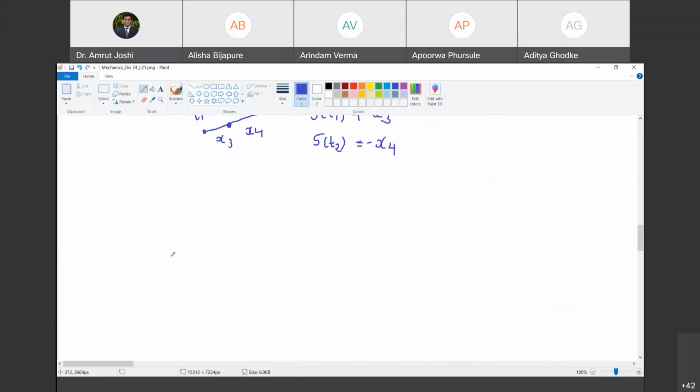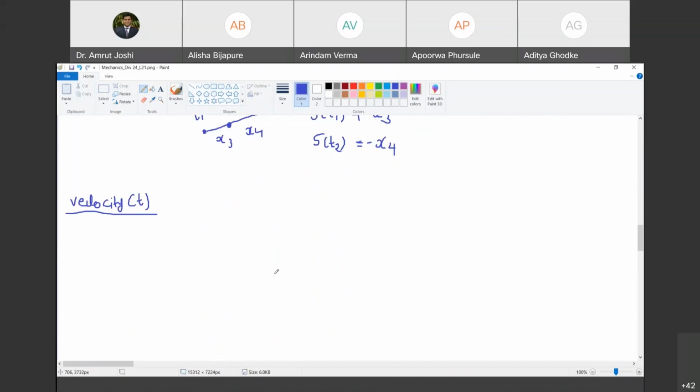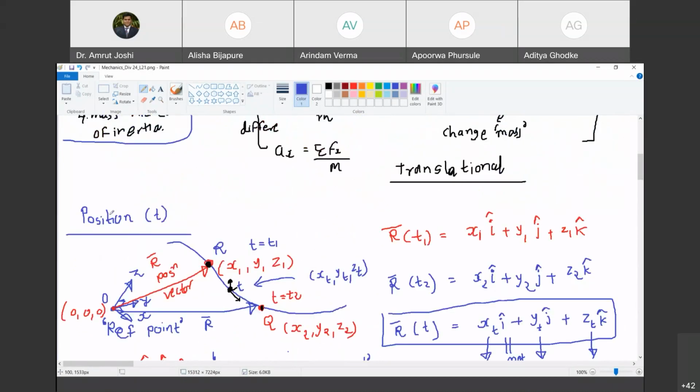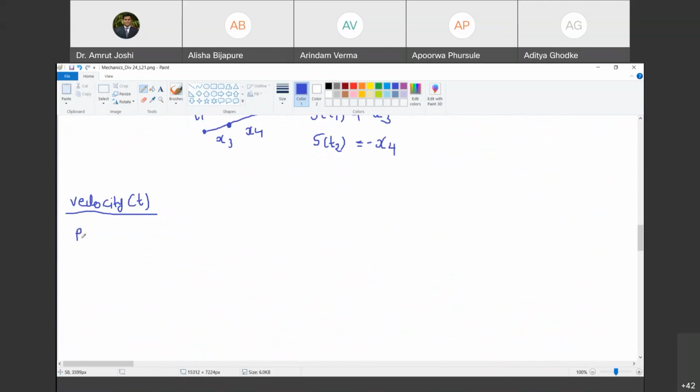Now let us venture into something called velocity. Next motion parameter. Are you with me? Yes, sir. Velocity at time instant t. Now tell me, how will you compute the velocity? For this I am going to give you two examples. And now we will not talk about the 3D case. Anyway, whatever I say is true for the 3D case, but we will talk only about the rectilinear motion first. Are you with me? Yes, sir.